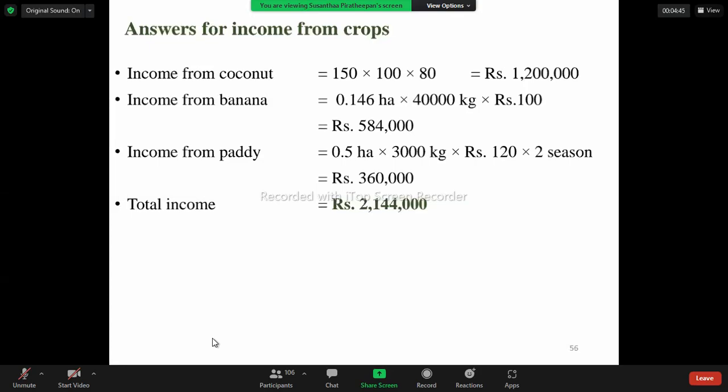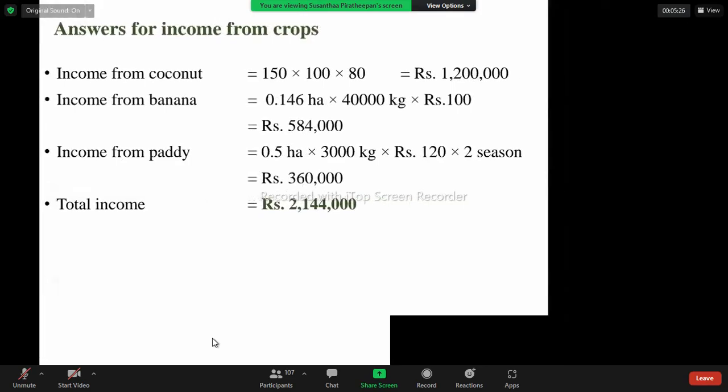Does anyone have any doubt regarding this income from the crops? Any doubts? Okay, if you have any doubts, or if you want me to do the calculations just as I did earlier, you can inform me through the chat section. If you want me to do the calculations, I can do it in the next class, okay? Because the Zoom is somewhat loading for me. That's why I got the connection troubles. Okay.